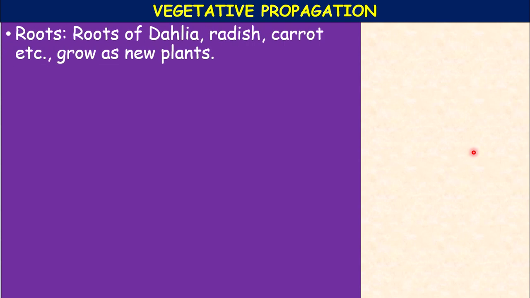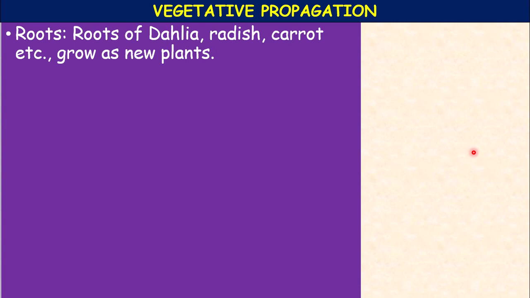Propagation through stem, corm. For example, if you take corm, vegetative multiplication takes place in saffron and gladiolus. In both these cases, the short swollen underground stem is present, that is called corm, C-O-R-M. The stored food gives rise to new plant.